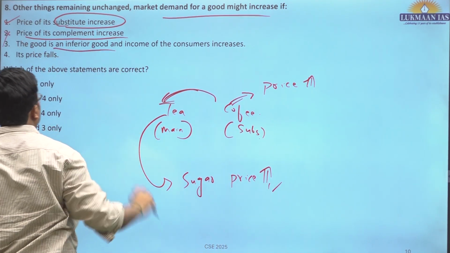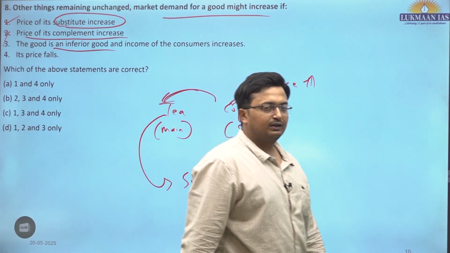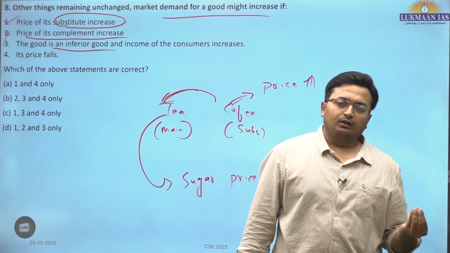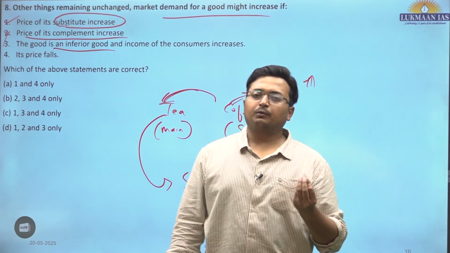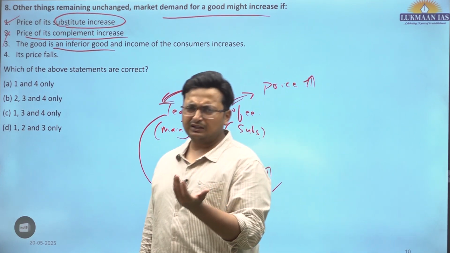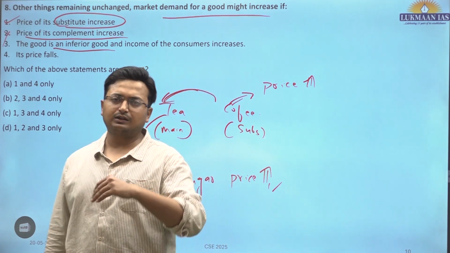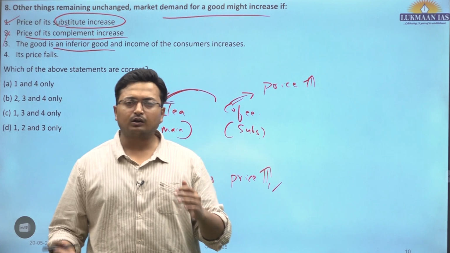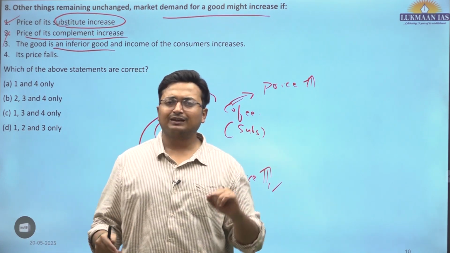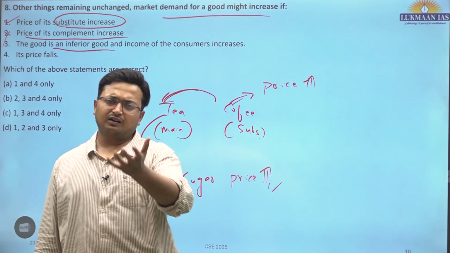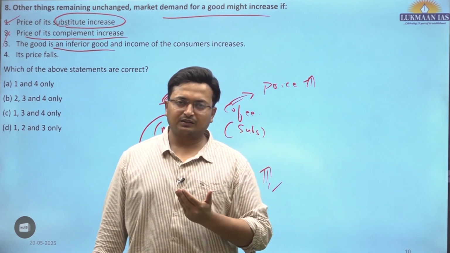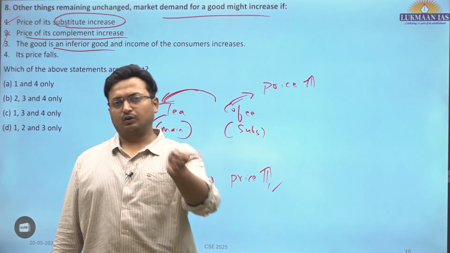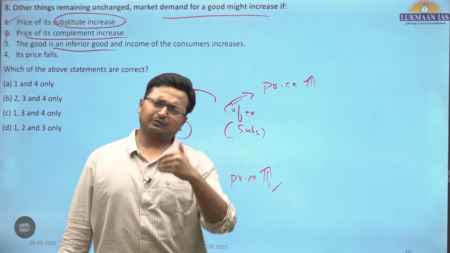The good is an inferior good and the income of the consumer increases. Obviously, if that is an inferior good, suppose you were using a tape recorder and your income increased, you'll switch to a different music player, a boAt music player, you won't keep using the tape recorder, because as your income increases, you have more purchasing power and you'll start moving away from consumption of inferior goods towards normal as well as luxurious goods.